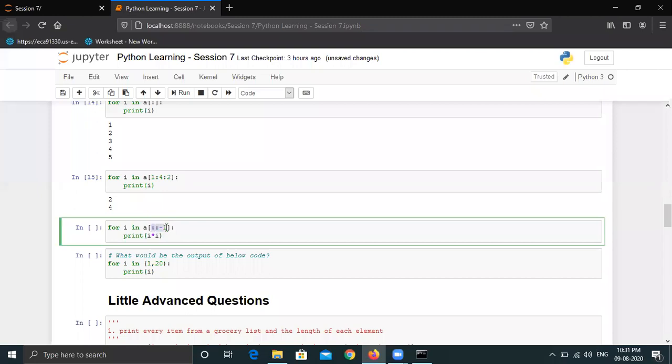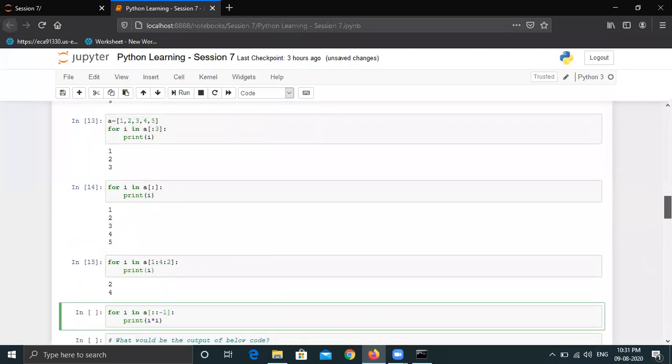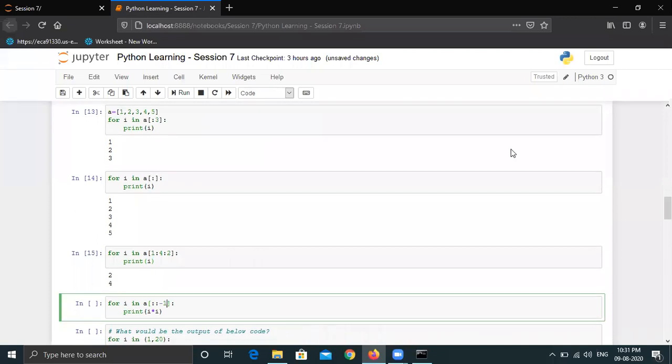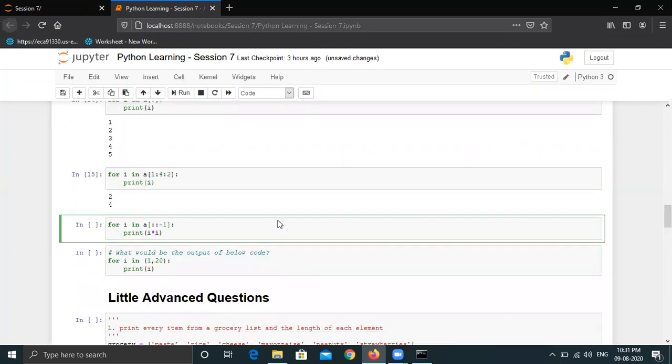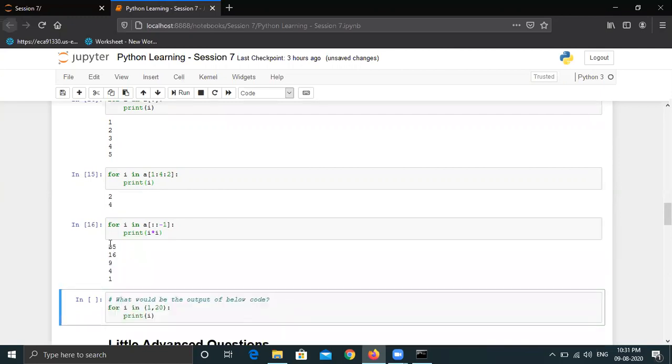Now colon -1. Please try, guys. 5, 4, 3, 2, 1. Perfect, Chetan. So now we are using the reverse of the list. The first value will be 5, so it will print 5 into 5, that will be 25. And then 16, then 9, 4, and 1. So this is the answer.